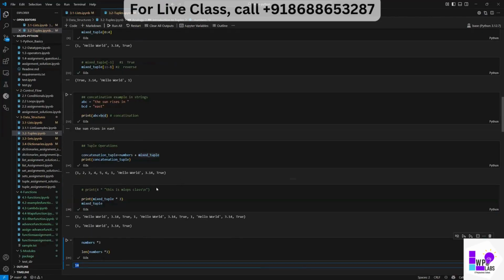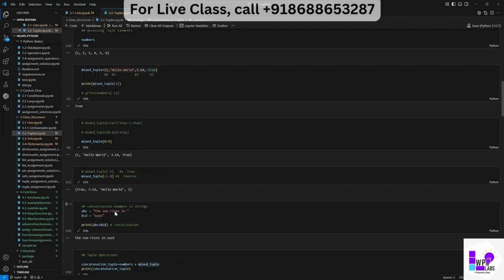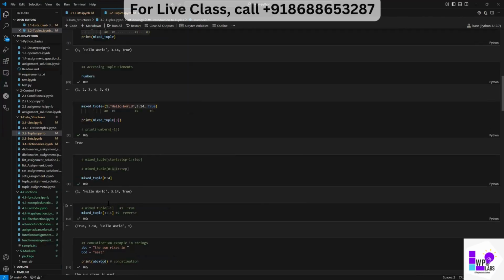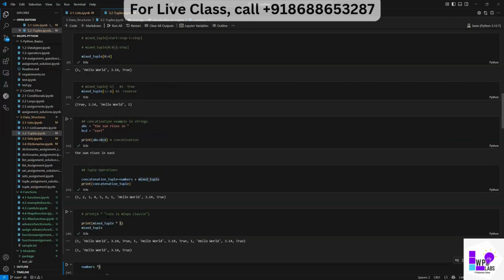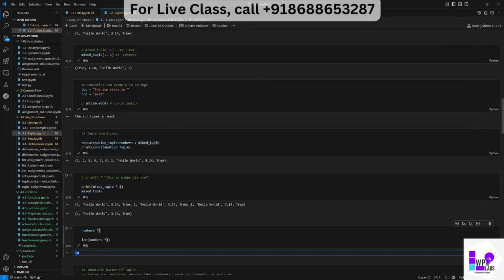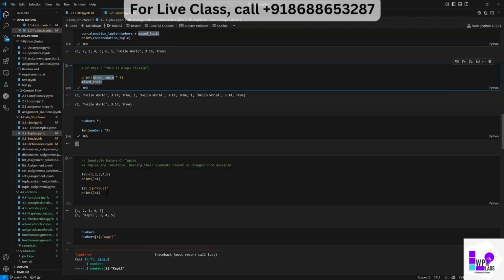So it's a little bit different in terms of output from the print, but the concept is the same. If I want to repeat multiple elements, I can use the multiplication operator with the variable name itself.